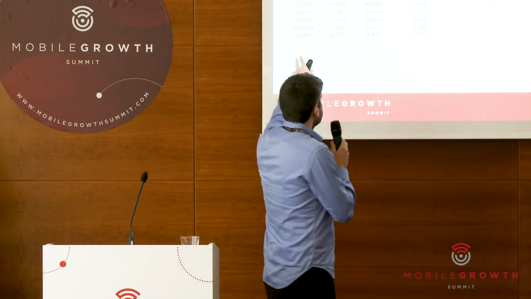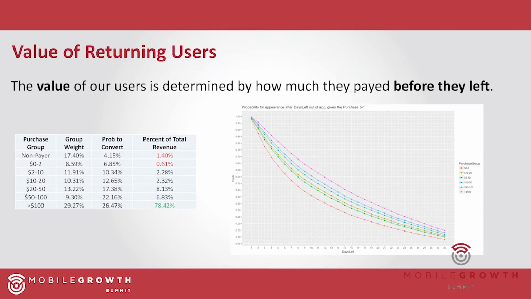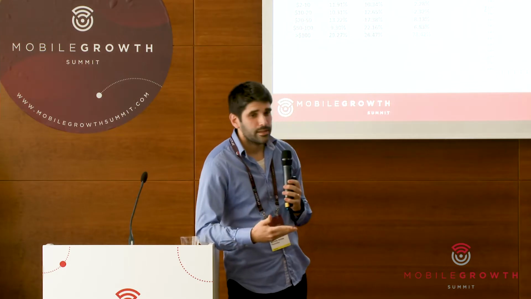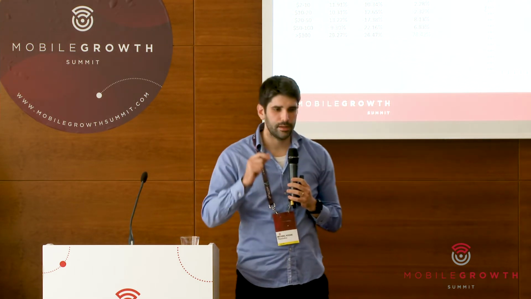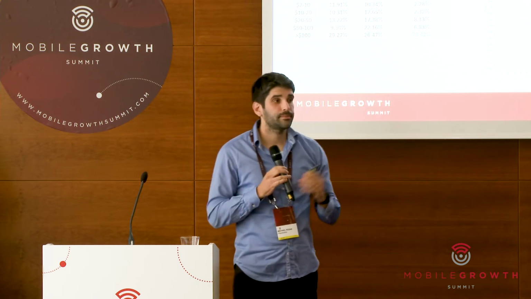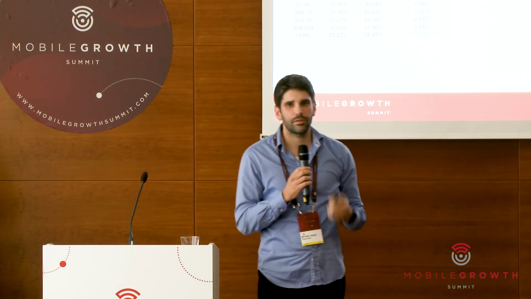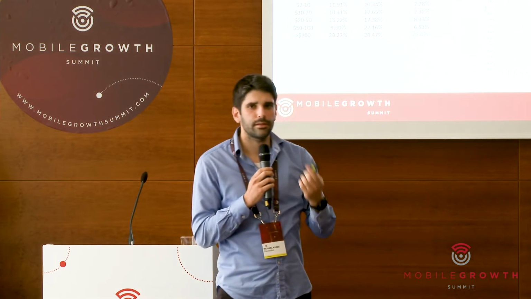We see that the $100 plus users, who, I remind you, were at $100 before they were retargeted, generated 78% of the revenue of the retargeting campaign, whereas the non-payers in our app, 17% of the users, generated only 1.4%. So we see by this slide that valuable users are mainly paying users, and even whales should be retargeted much more drastically than the non-payers.